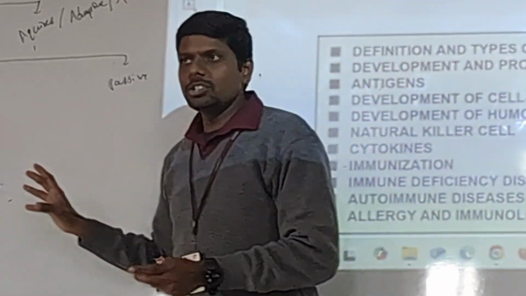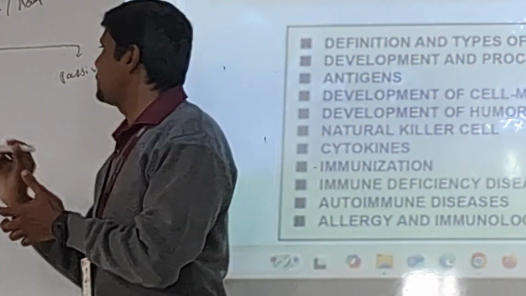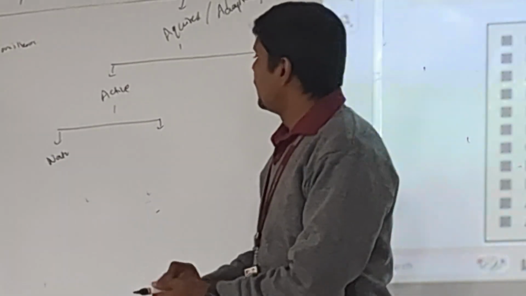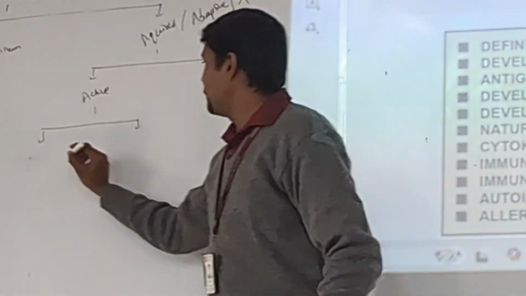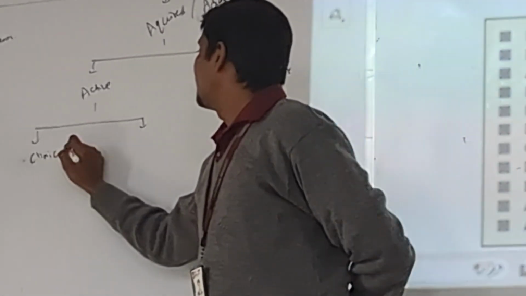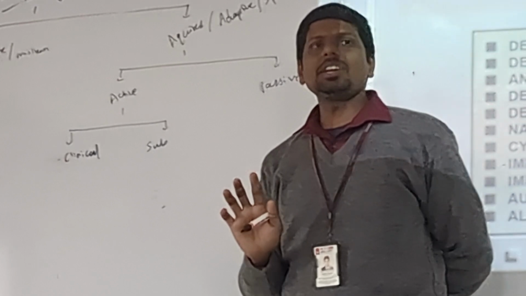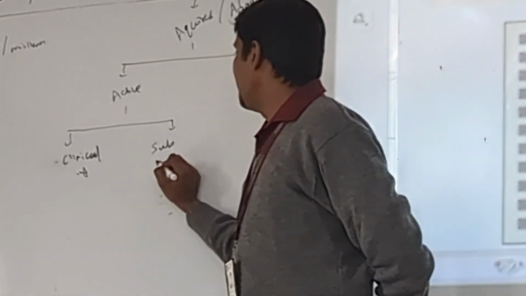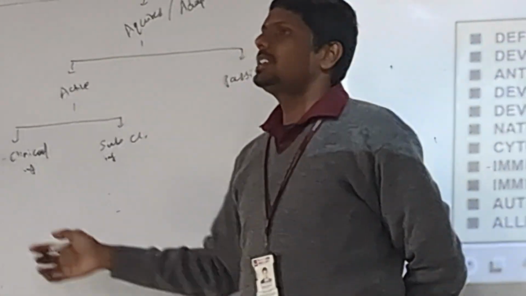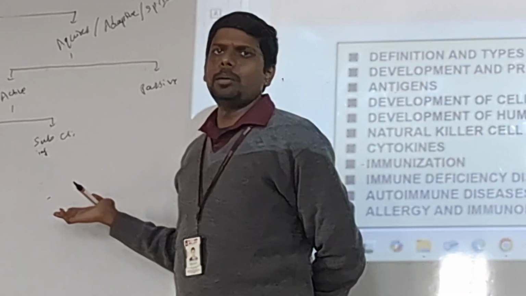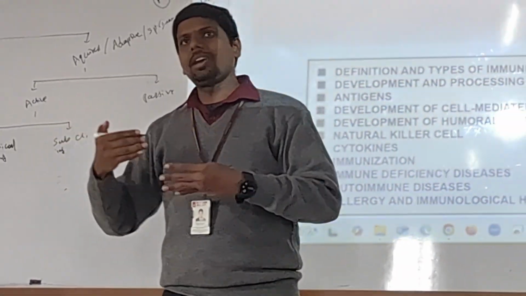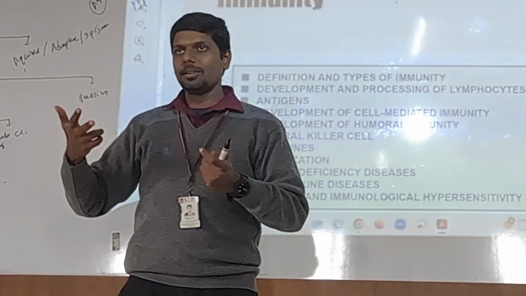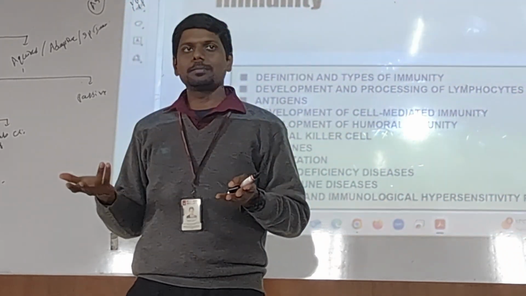Fine. Then even in active immunity, further there are 2 types. What are those? We have natural. Let me write here one hyper example. Clinical and subclinical. First we have some infection, some pathogen came in active immunity. That can be a clinical infection or subclinical infection. Symptoms came, or symptoms didn't come in the body. Right now we might have got some infection, we don't know. That is called subclinical infection. And our body developed antibodies actively. So that is subclinical active immunization. Got it?